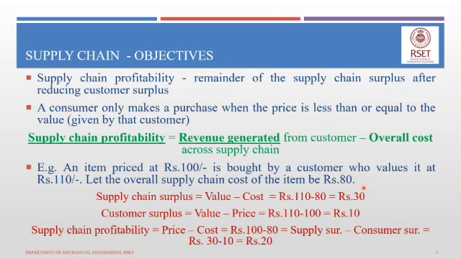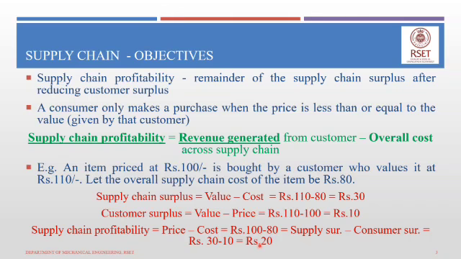The difference between supply chain surplus and consumer surplus is the supply chain profitability. It can be calculated in two ways. The first is the difference between the supply chain surplus and the consumer surplus: rupees 30 minus 10, which is rupees 20.